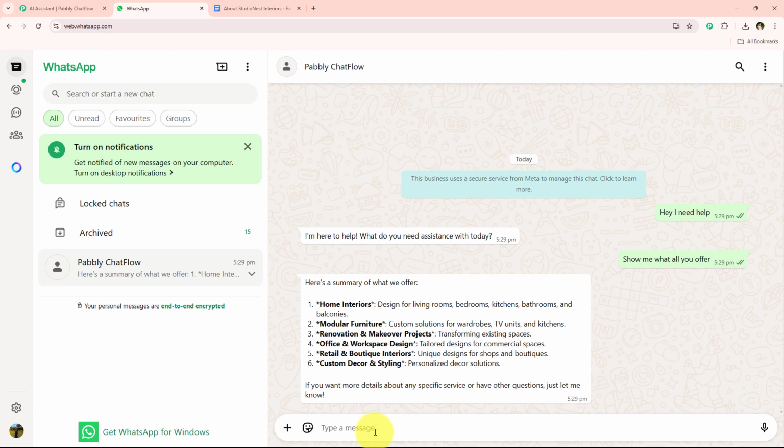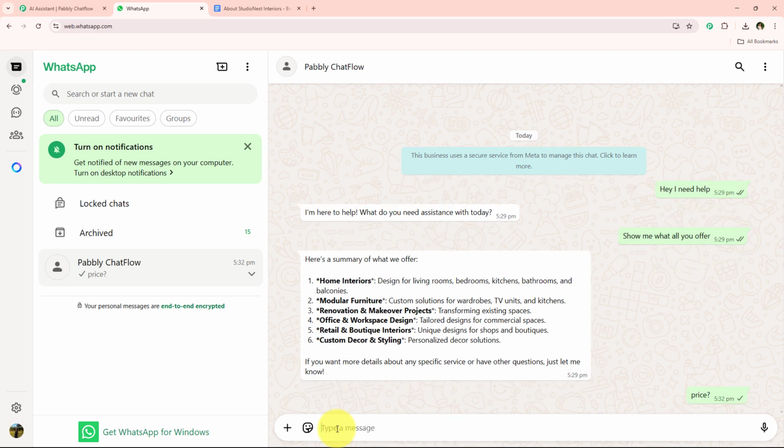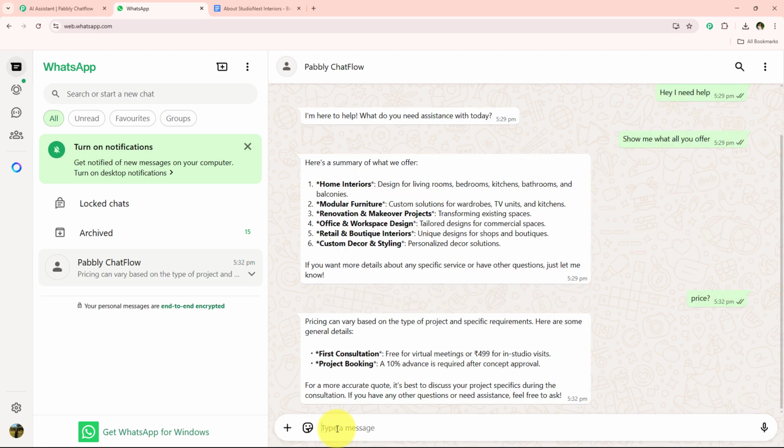After they share what they offer, I'm going to ask them for their price. So I'm just going to enter price, question mark, right over here and send it. Once I send this, it is going to share all the pricing details. Over here you can see that it has successfully shared the pricing details.